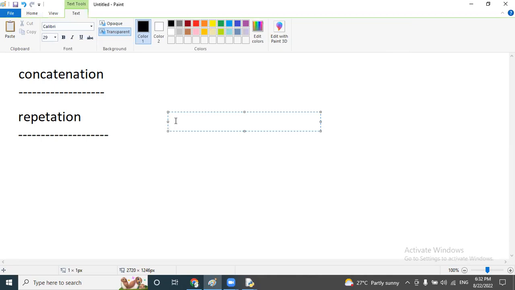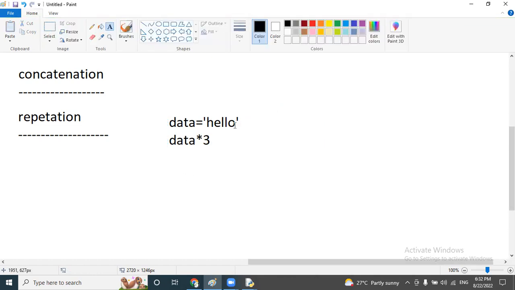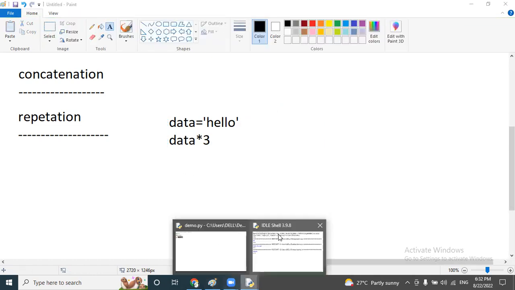So just observe here, I have one variable data equal to hello. I want to repeat this hello 3 times. Simply mention data variable name into 3 so that they will return hello 3 times.